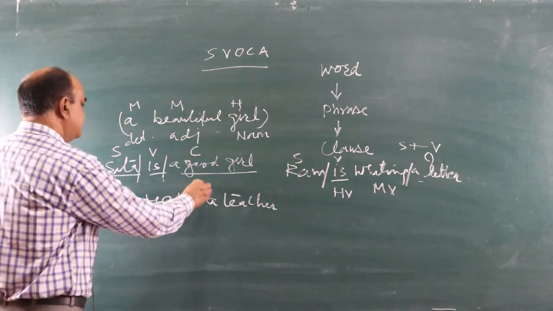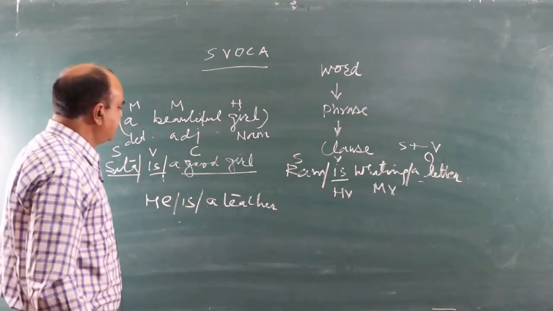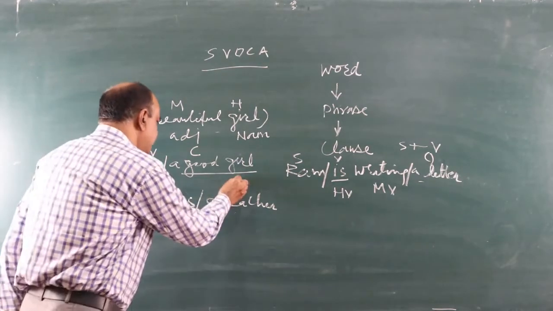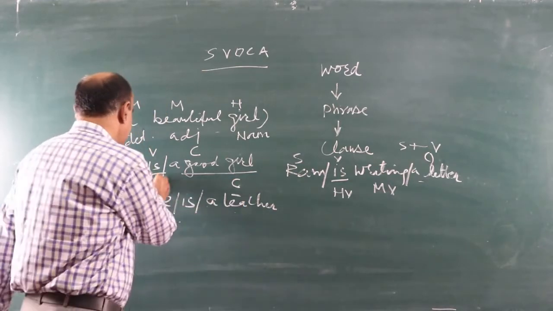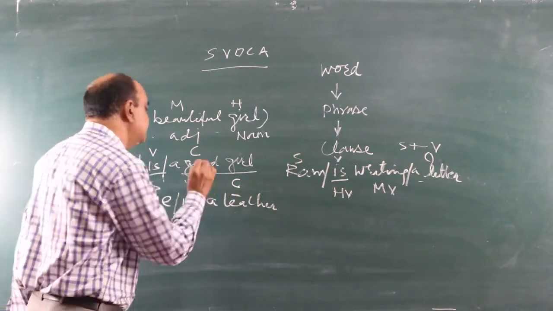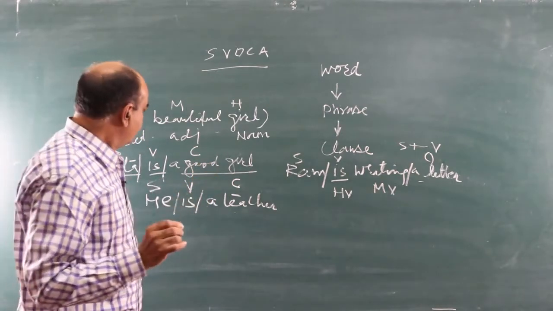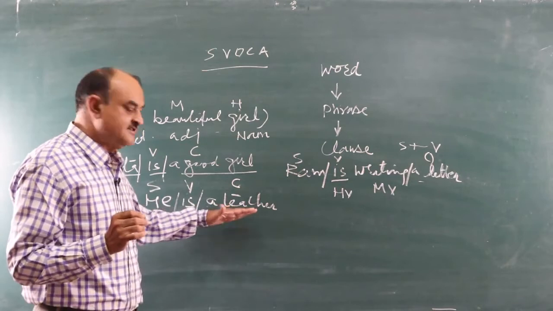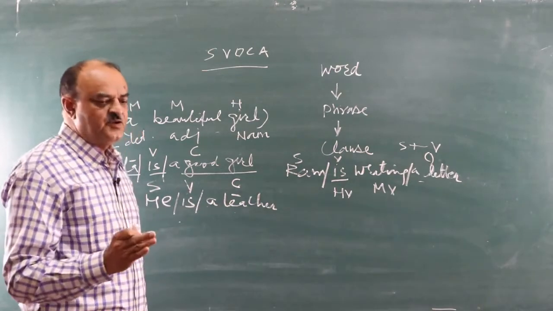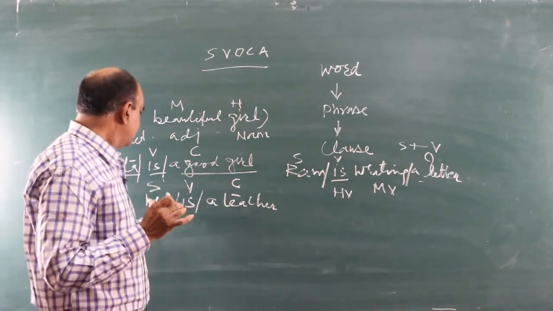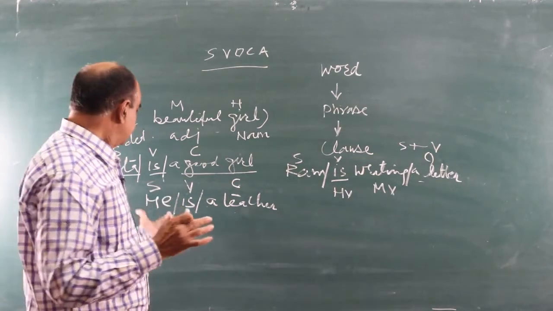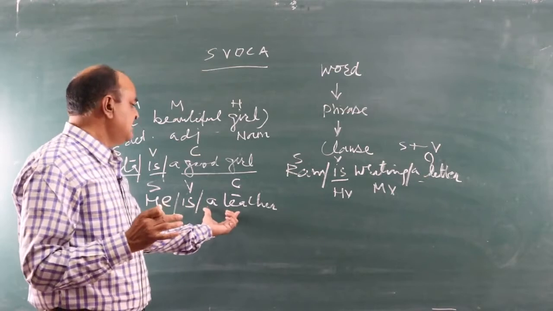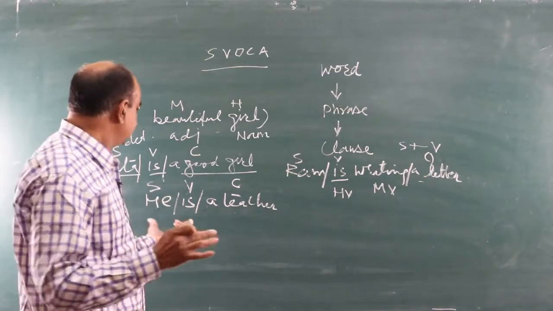He is our subject, is our verb, and a teacher is complement. Subject, verb and complement, as we see. Now, why a teacher is a complement? It is a complement because teacher is the characteristic quality of he.